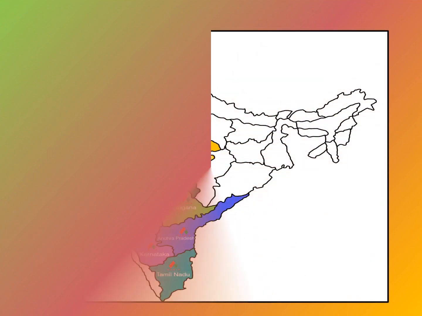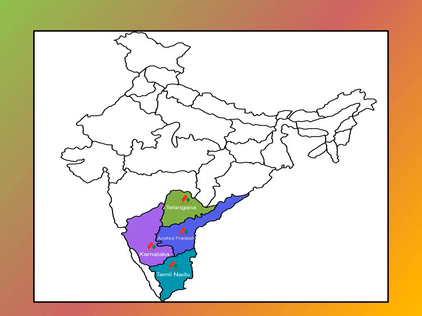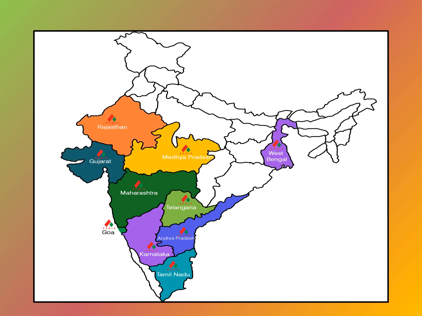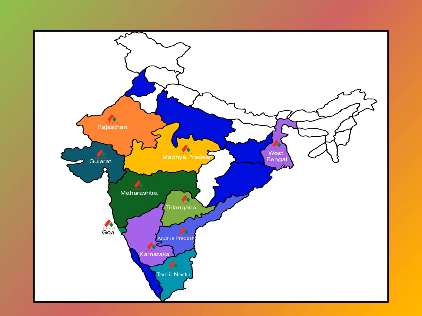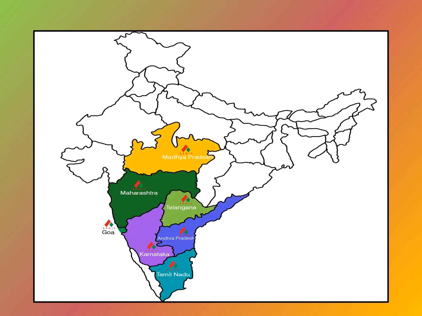Is Maharashtra the only state in India? No, there are 28 states like Tamil Nadu, Karnataka, Andhra Pradesh, Telangana, and so on.